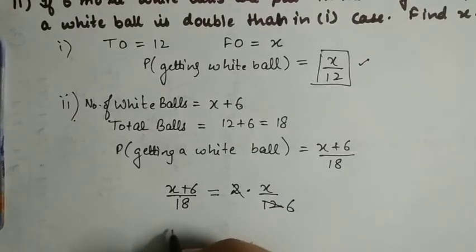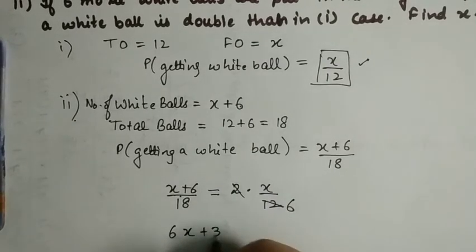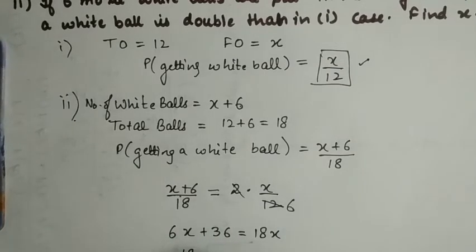So this is our equation, and from this equation we can find the value of x very easily. Cancel it out. It will become 6x plus 36 is equal to 18x. It is 18x minus 6x is equal to 36. That is 12x is equal to 36. x is equal to 3. This is your answer.